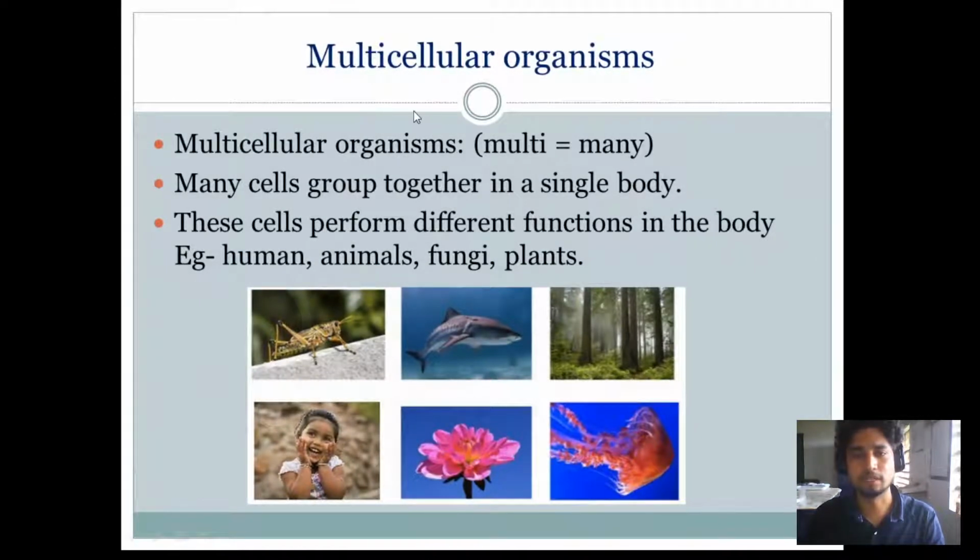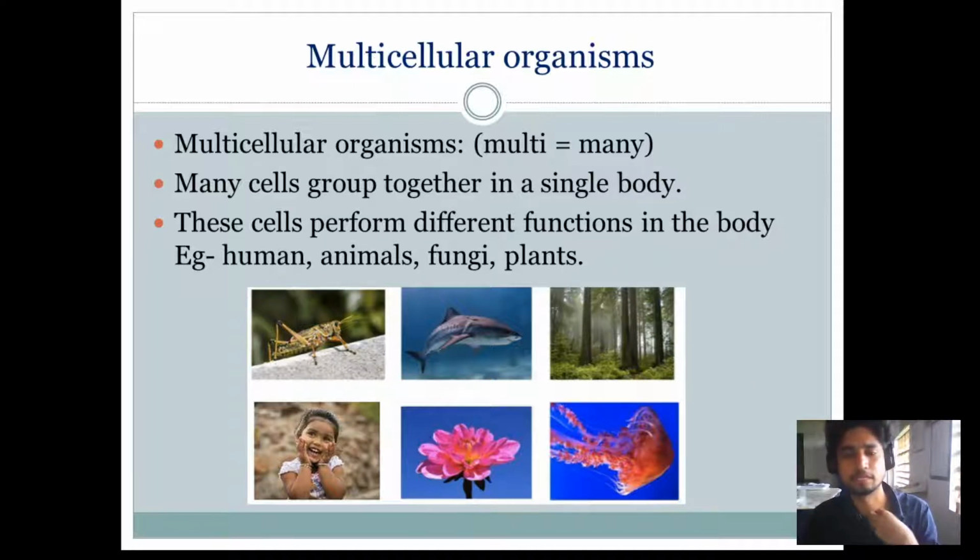And coming to the multicellular organisms, these organisms have a large number of cells. Many cells are grouped together in a single body. These cells perform different functions in the body. Examples are humans, animals, fungi, and plants. They are all made up of many cells.